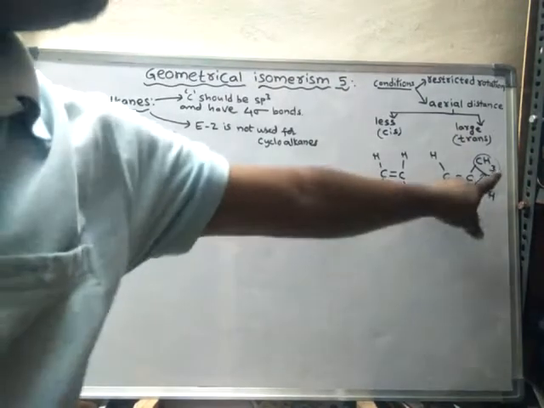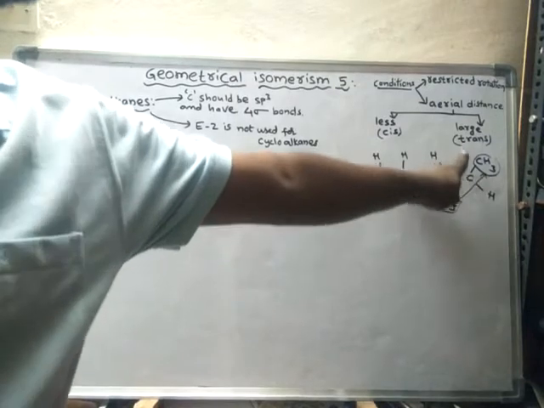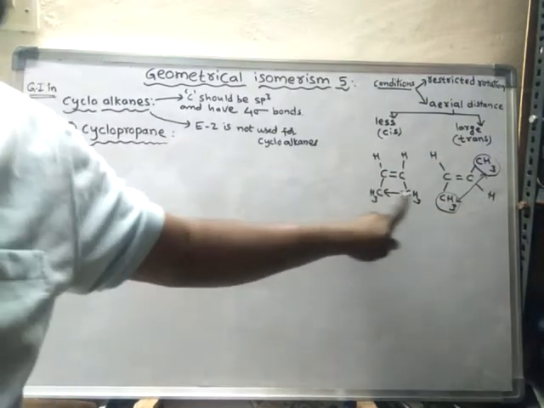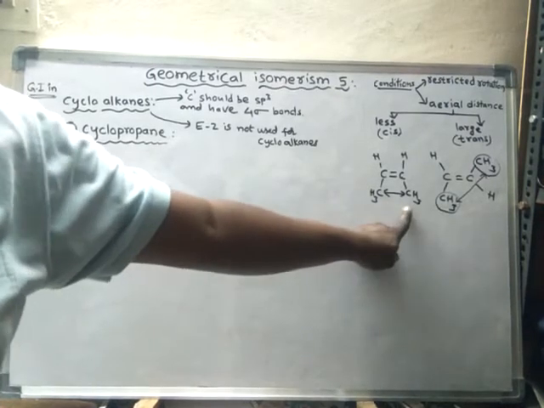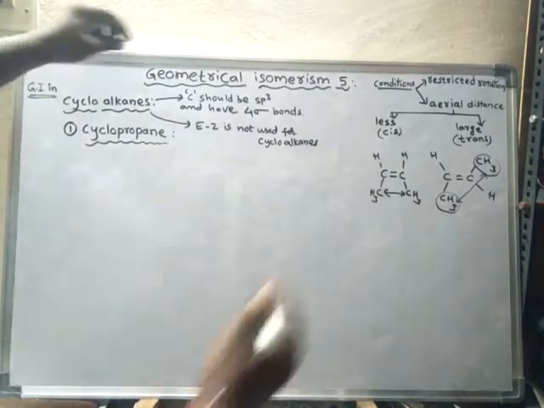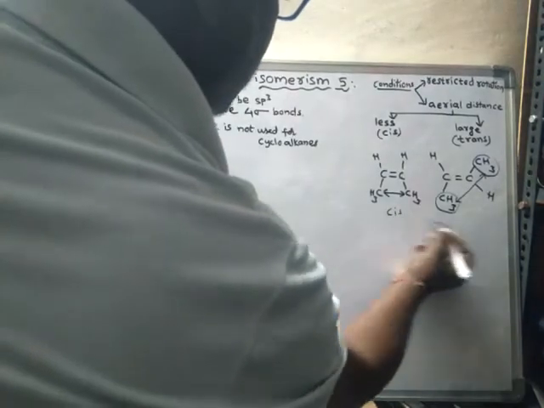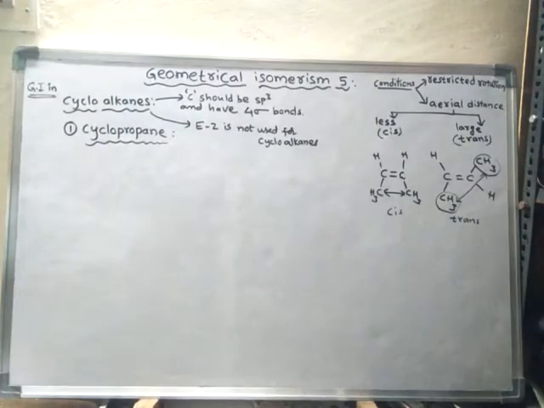If the aerial distance between the groups is more, then that isomer is said to be trans isomer, and if the aerial distance is less between the specified groups, then it is said to be cis isomer. So cis and trans depend upon the aerial distance. These are the conditions: one is restricted rotation, another one is aerial distance.